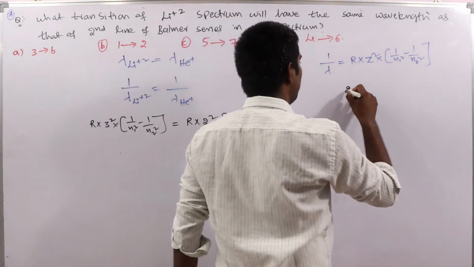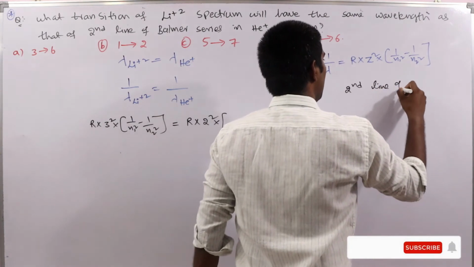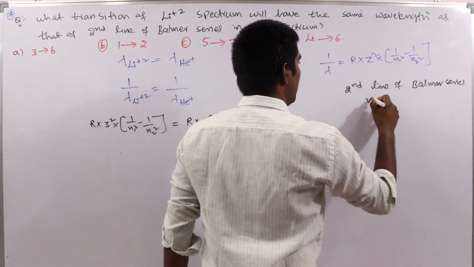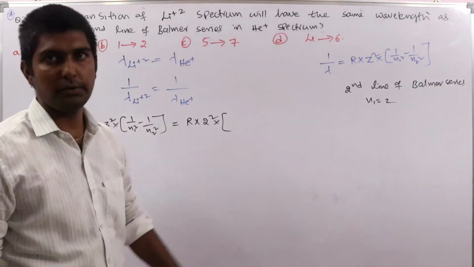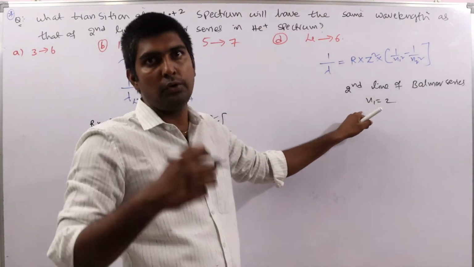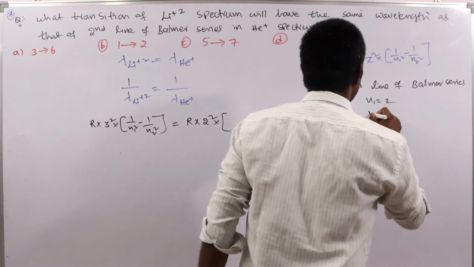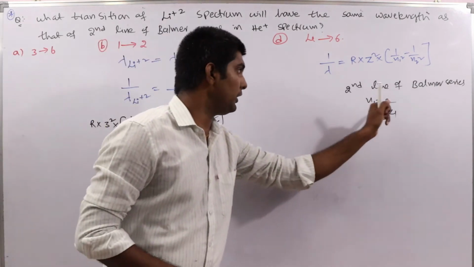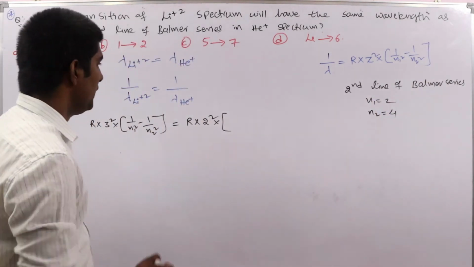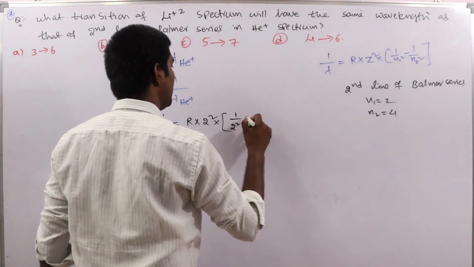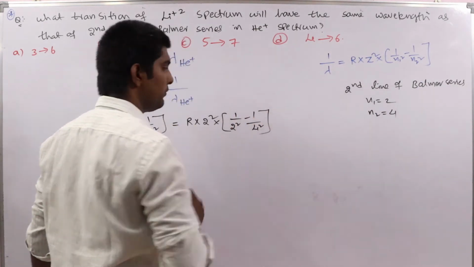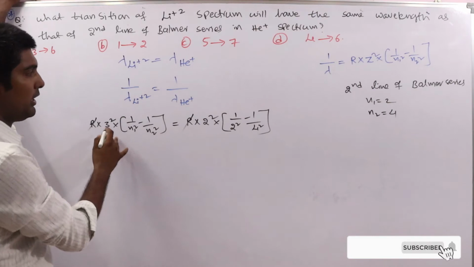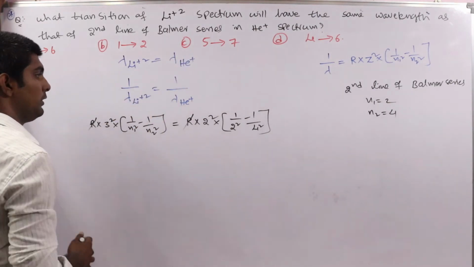Just now we discussed one problem. The second line of the Balmer series means N1 is equal to 2. In the Balmer series N1 is 2. First line means 3 to 2, second line means 4 to 2. Remember that. So N2 is equal to 4. If you substitute here, 1 by 2 square minus 1 by 4 square. So this R will get cancelled. Here we have 3 square is 9, and here 2 square is 4.